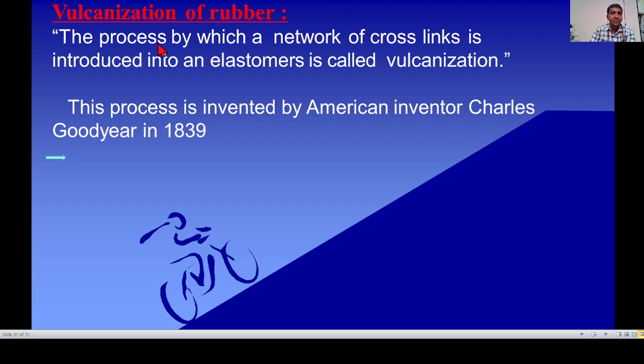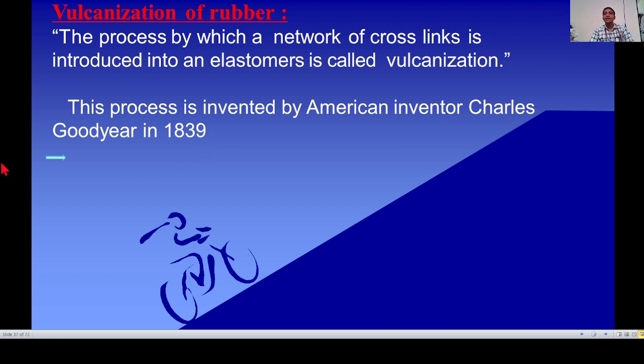The process by which a network of crosslinks is introduced into an elastomer is called vulcanization. This process was initiated by the American inventor Charles Goodyear in 1839.